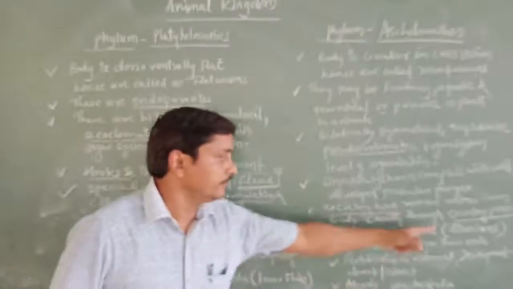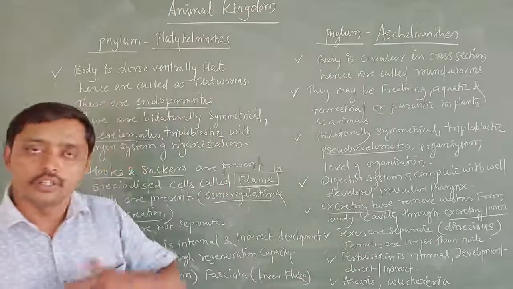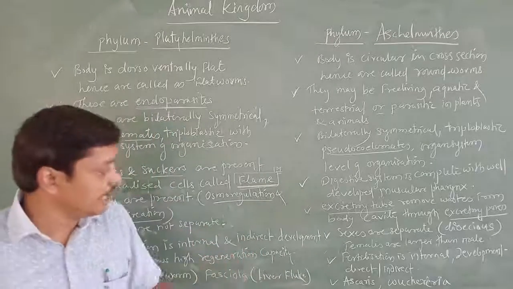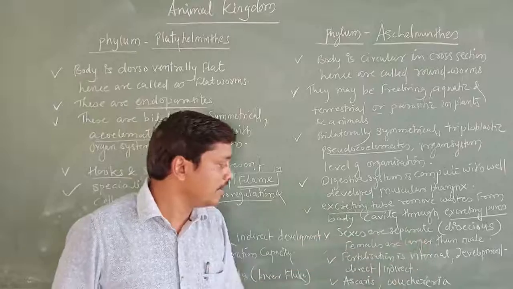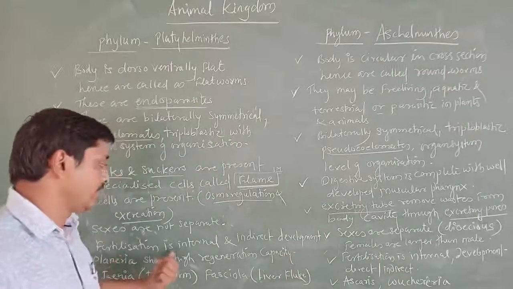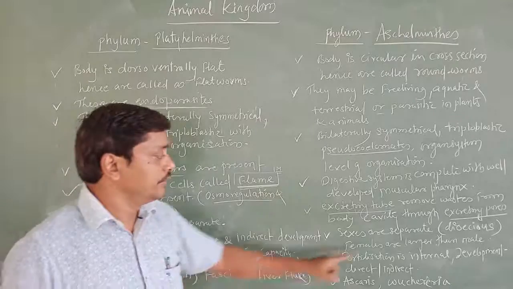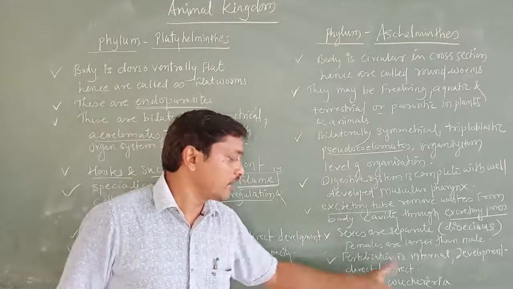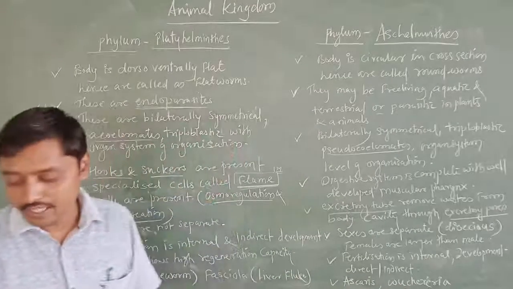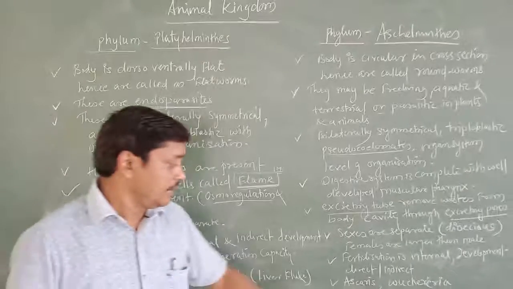Sexes are separated, in the sense these are dioecious. Male is different from the female, and usually females are larger than males. Fertilization is internal. Here also fertilization is internal. Development is direct or indirect. Examples, Ascaris and Wuchereria.